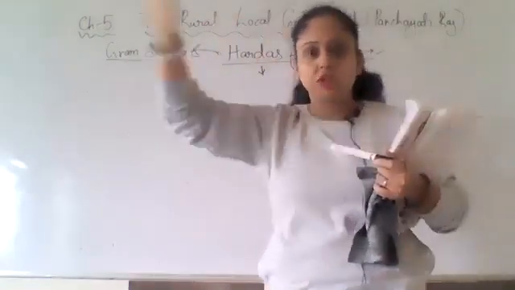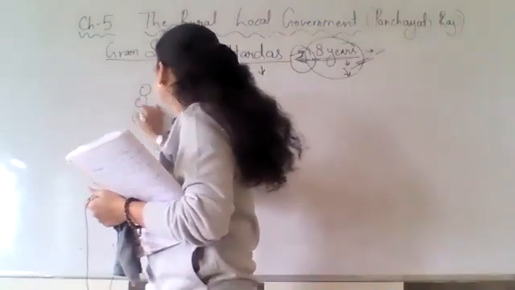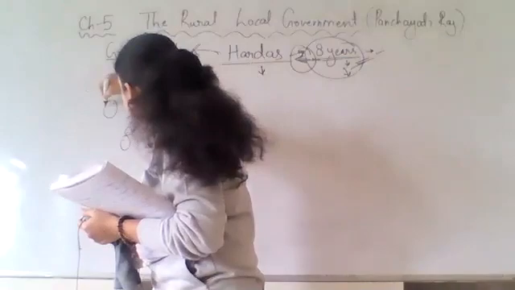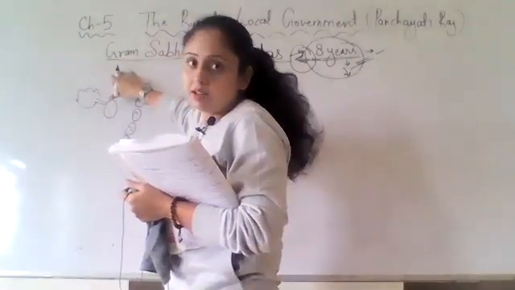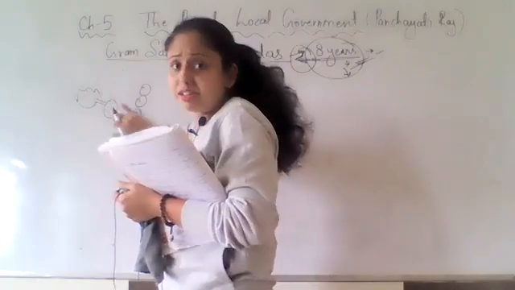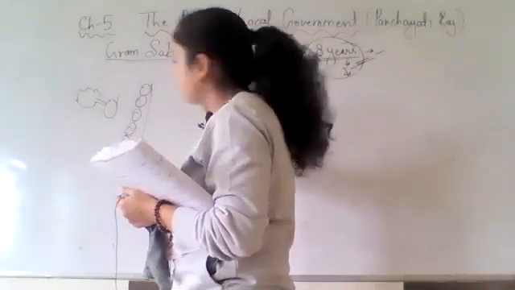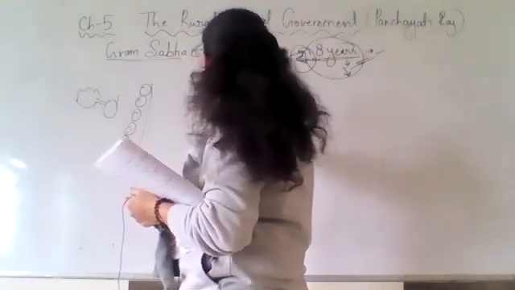He saw that everyone is sitting over there. Panch is there. Here Panch were sitting. 5 Panch. Sarpanch were sitting. Here a tree was there. Okay, some tree was there. Under the tree, the Sarpanch is sitting. Panch is sitting here. And all the villagers are sitting here. All the villagers are sitting here.